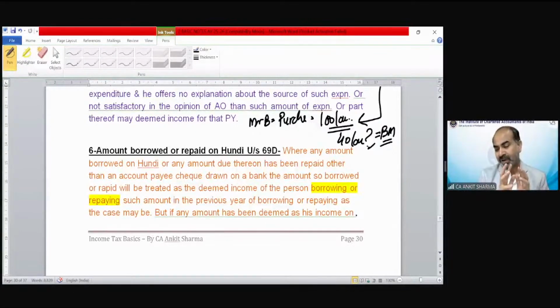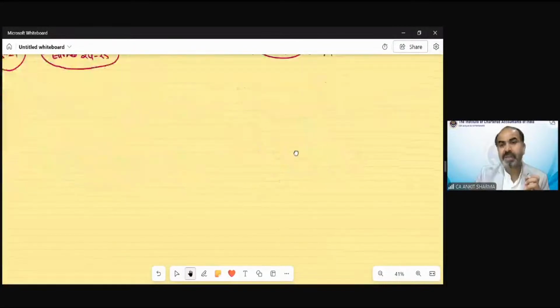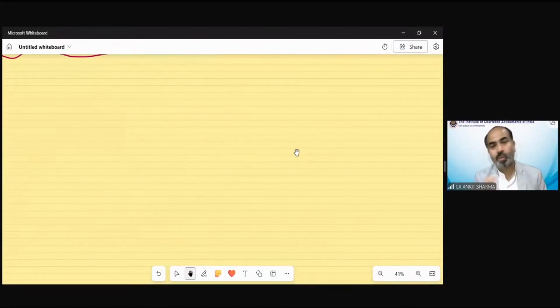Now for the purpose of understanding this Hundi concept, I need to have a very short discussion about this Hundi mechanism, so you would be able to understand what exactly is going to be treated as black money in a Hundi transaction.